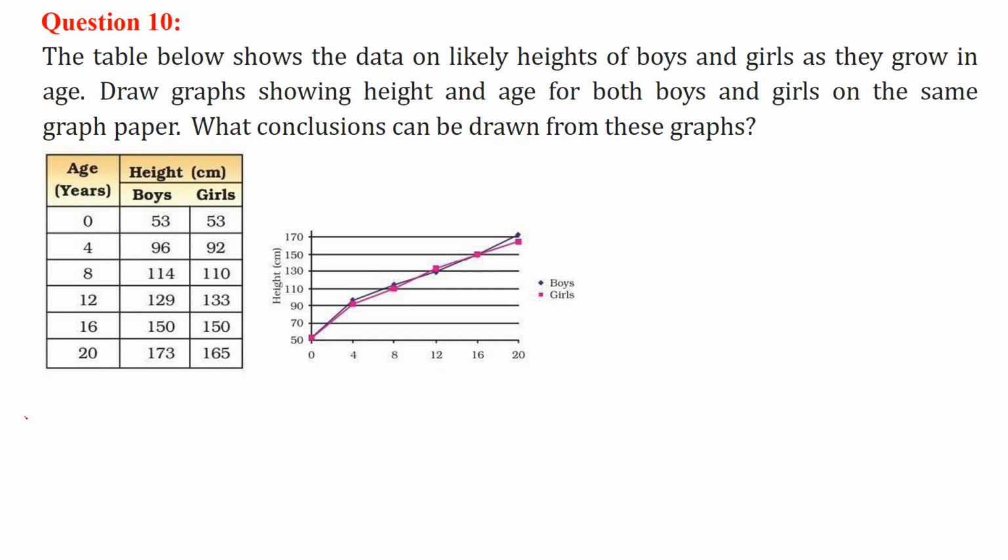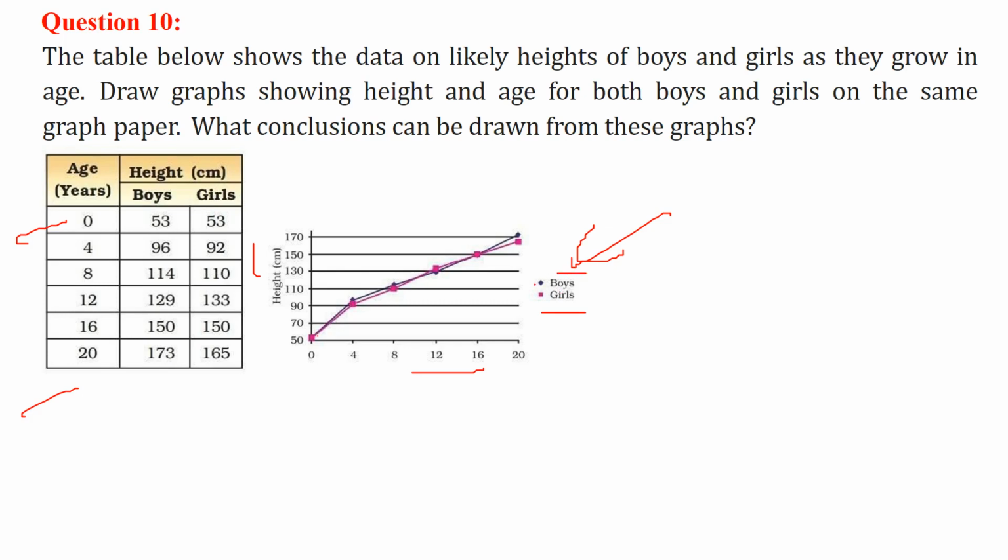Now the table here shows the data on likely heights of boys and girls as they grow with age. We have to draw a graph, which is already made, showing height and age of both boys and girls on the same graph paper. What conclusion do you draw? First of all, the x-axis we have taken as age, the y-axis as height. So we have two line graphs here. One is shown in purple, one in black.